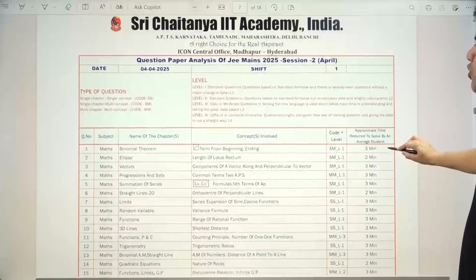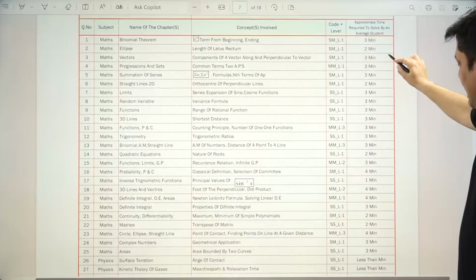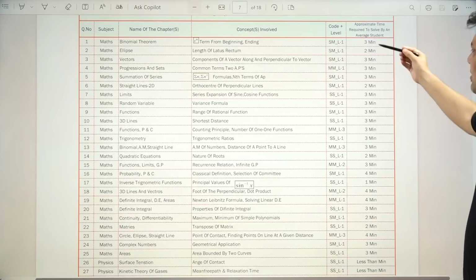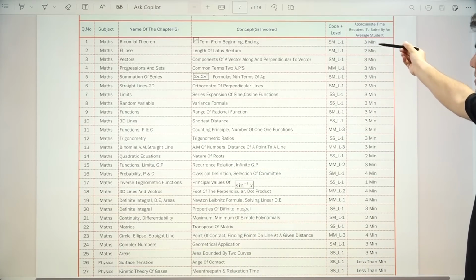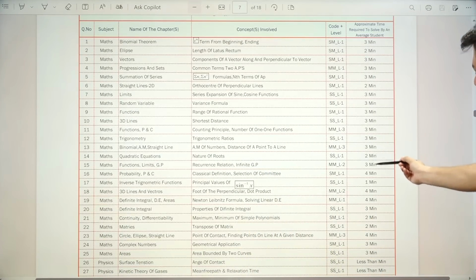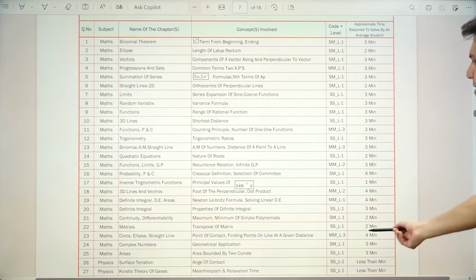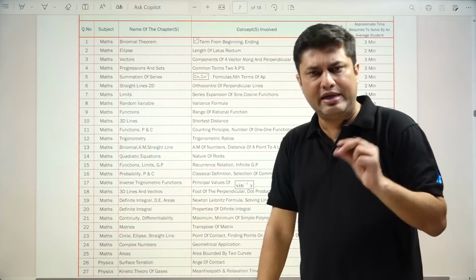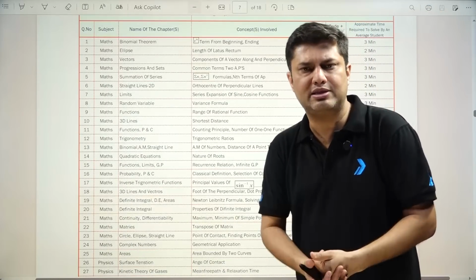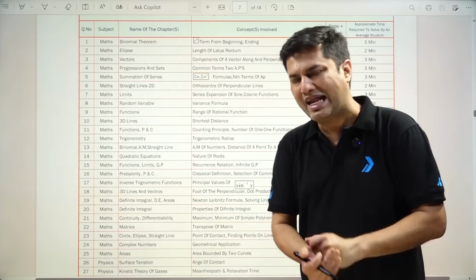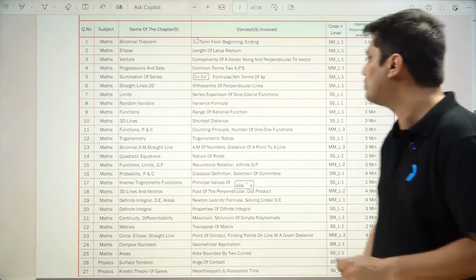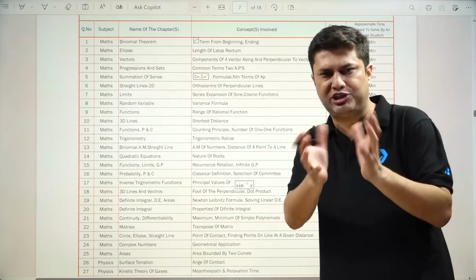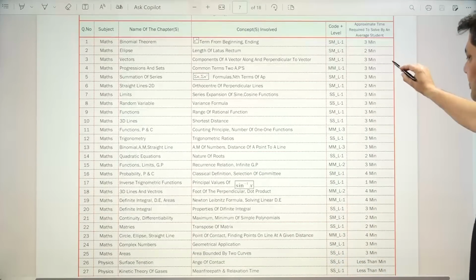If I talk about 4th shift 1, you can see that again, it is of the same level as the second shift approximately in maths. 3 minutes, 2 minutes, 3 minutes, you can see 4 minute, 1 minute, no 5 minute questions. So definitely third shift 2 was tougher. 4th shift 1 contains lengthy and tough questions, but as compared to third shift 2, it is slightly on the easier side. So 4th shift 1 is definitely the same as around the 2nd April shifts. You can see that.